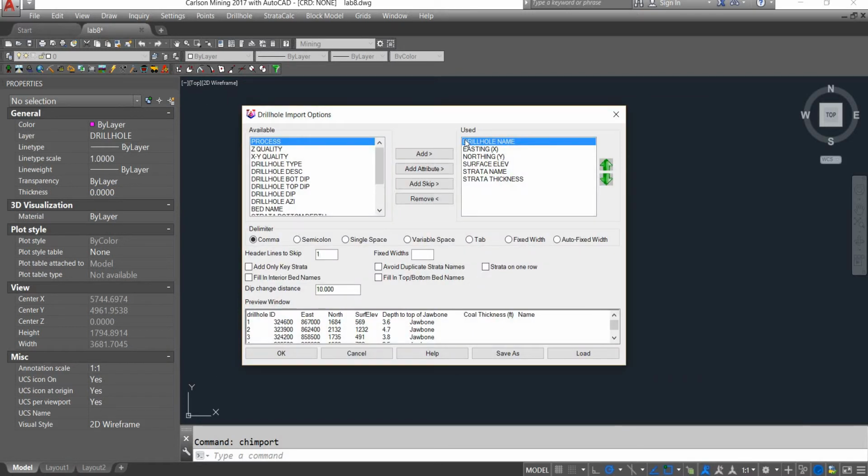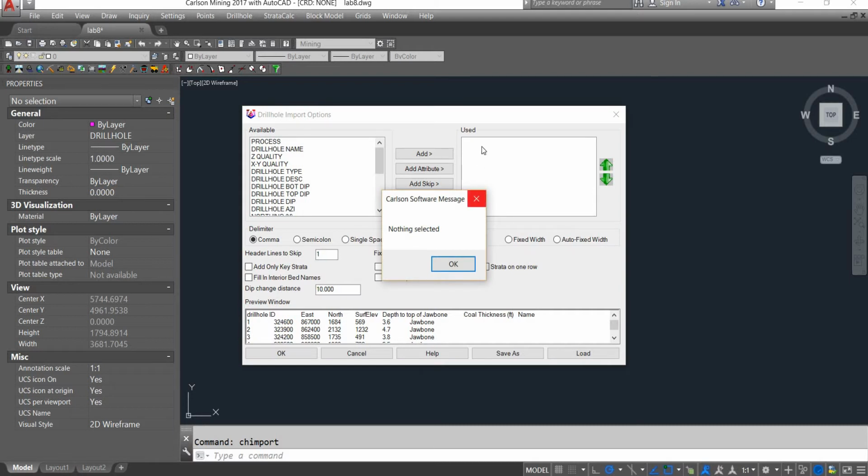Here we are going to set the drill holes and define each column. You see the old settings are saved here, so I can remove everything and set it from the beginning, or if it looks fine, you can just rearrange that.